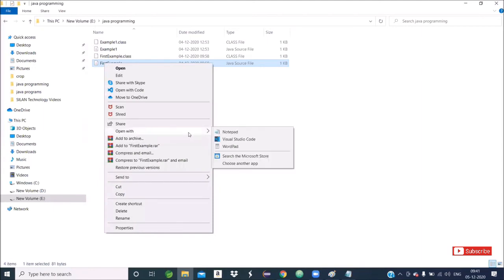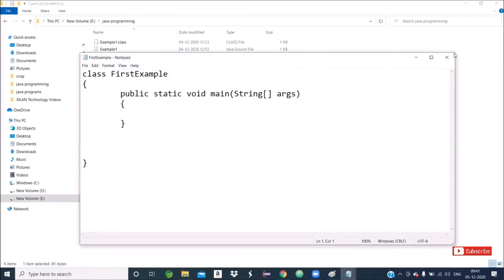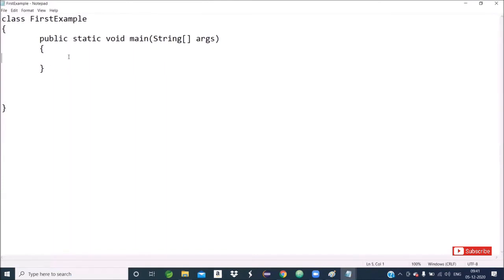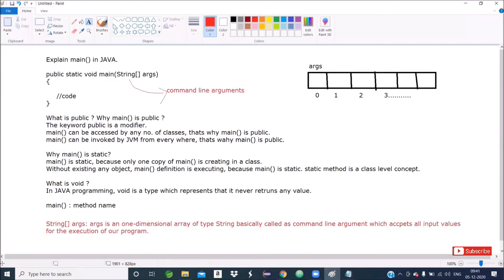I will write System.out.println. Don't worry what this is, I will explain; currently remember this is an output statement. Suppose I write args of 0, where the name of the array is args. This is args of 0. This is args of 1.